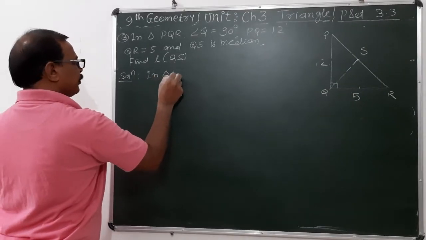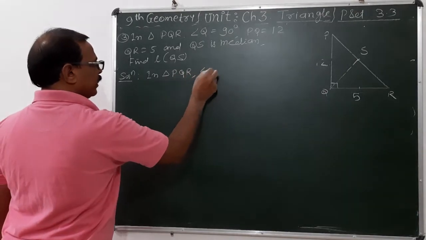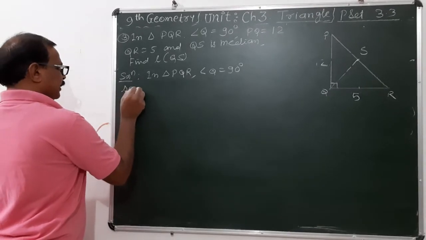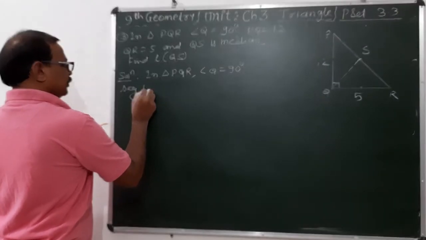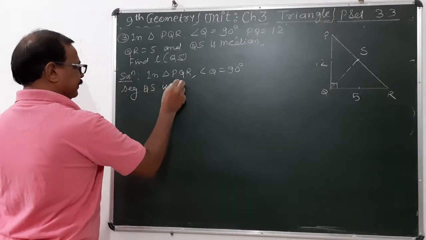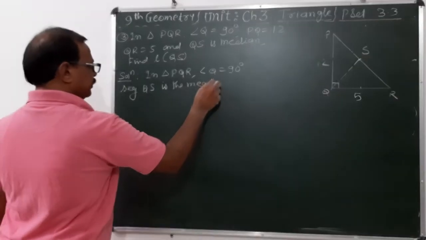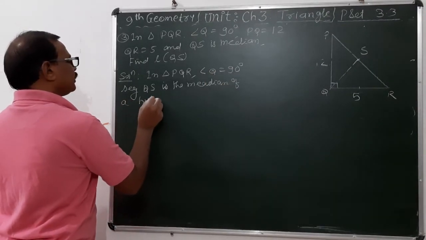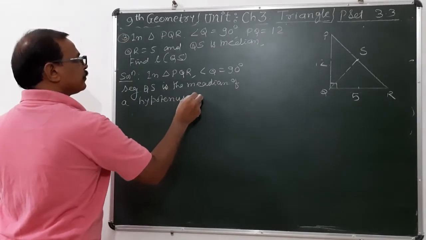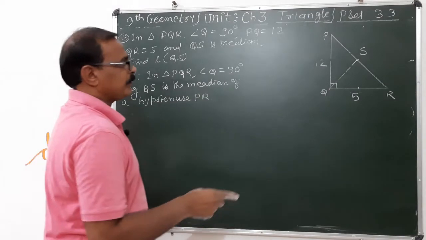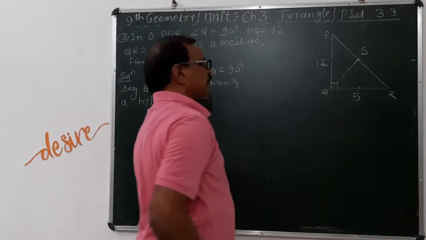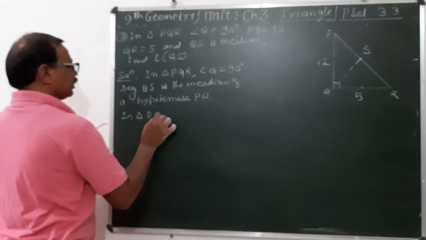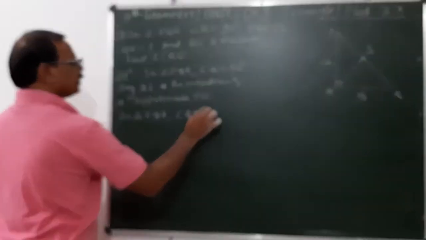Next, in triangle PQR, angle Q is equal to 90 degrees. Segment QS is the median of the hypotenuse PR, म्हणजे hypotenuse वर काढलेली ती median आहे of hypotenuse. Now in triangle PQR, angle Q is equal to 90 degrees here.